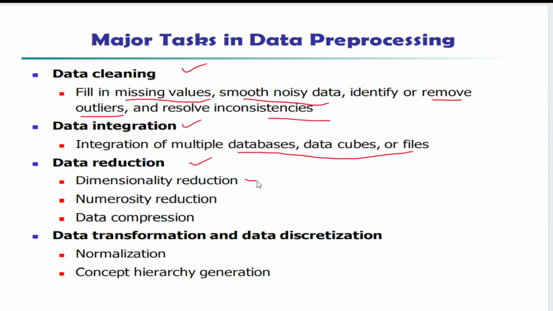So one is dimensionality reduction, one is numerosity reduction, and one is data compression. If any huge or very big file is there in your data sets, what will you do? Generally, we will try to compress that file and share it with other persons, right? So here also we have other techniques like dimensionality reduction and numerosity reduction. We will see these three techniques in data reduction. And the last step is data transformation and data discretization.